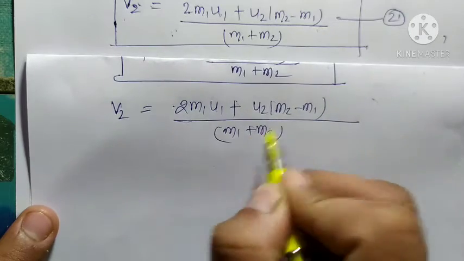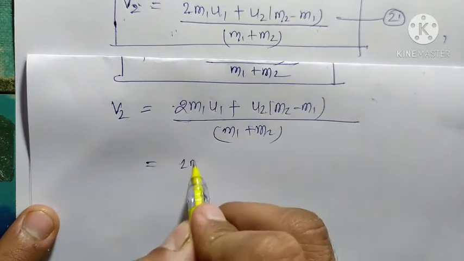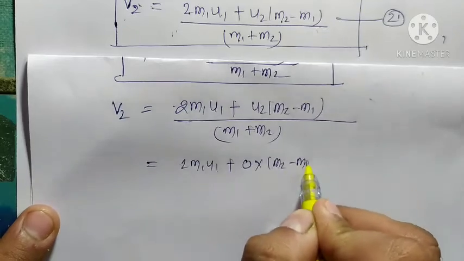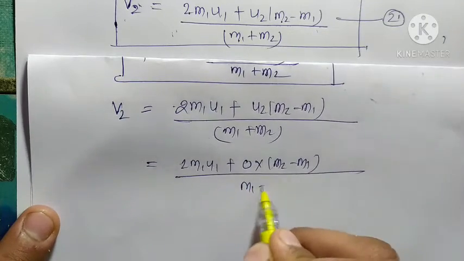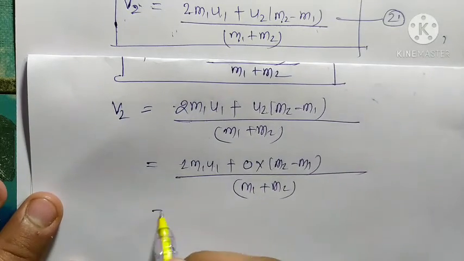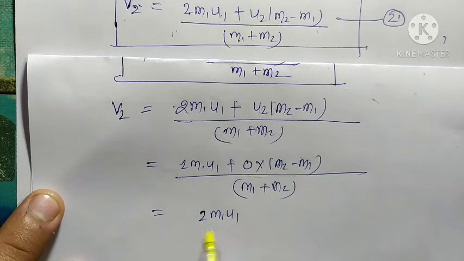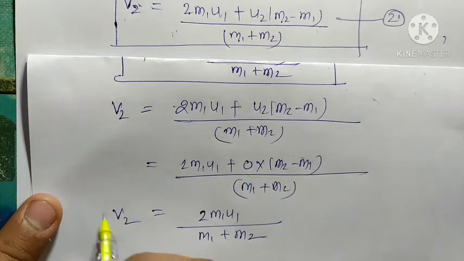Now we put u2 is equal to 0 here, so this whole term becomes 0. We get 2m1 u1 upon (m1 plus m2). This is the value of v2.